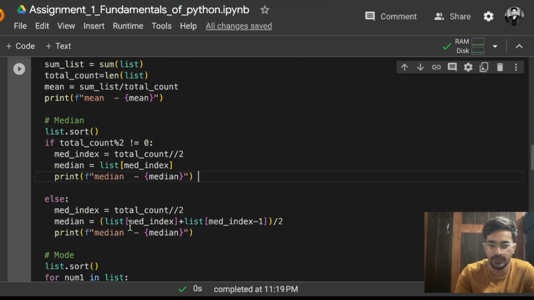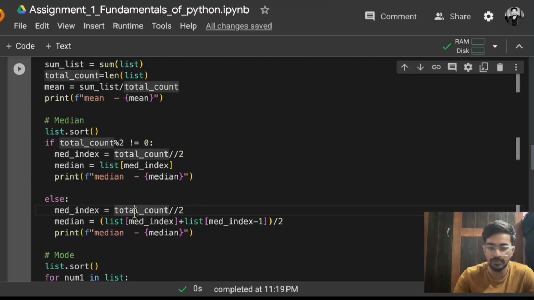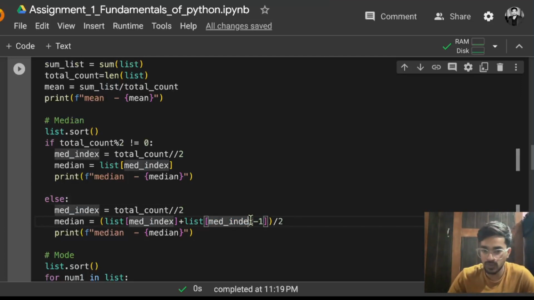Let's say it is having an even count. So in this case we will handle the situation in the else condition. So in that case what will the mid index be? Simply the mid index will be the same, total count floor division 2. So let's say this is the mid index, but that will not actually be the only mid index, the index coming after that will also be in the mid. So there will be 2 mid indexes. So what will the median be? The number at the mid index, then the number at mid index minus 1. So why am I doing that, why not plus 1? Because you need to remember that indexing always starts from 0. So you do not go for the next index.